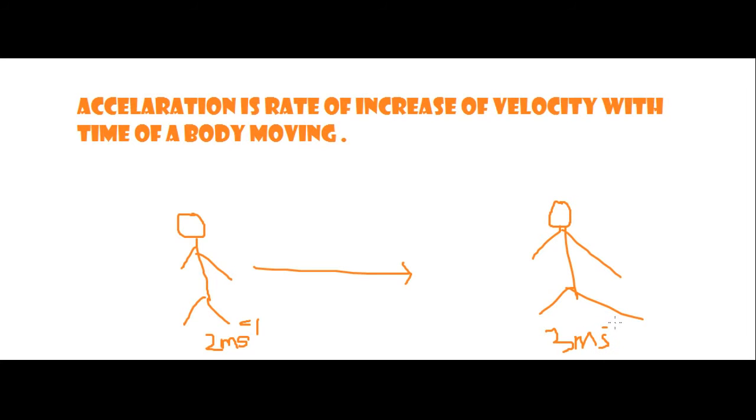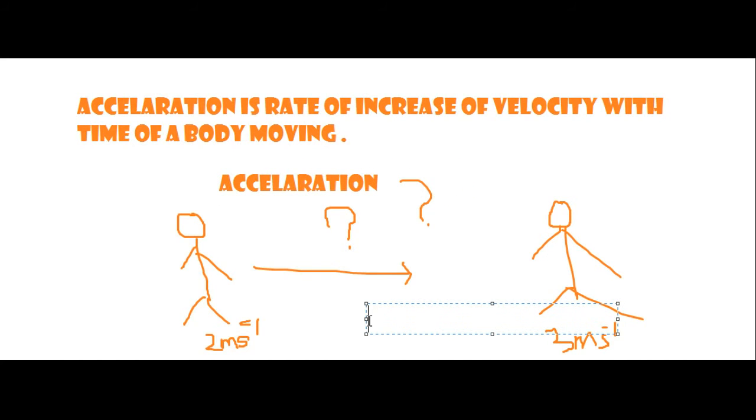So if I ask you what is the acceleration in this 2 minutes time, can you find it? I was moving with 2 meter per second velocity, and then I changed my velocity to 3 meter per second after 2 minutes.